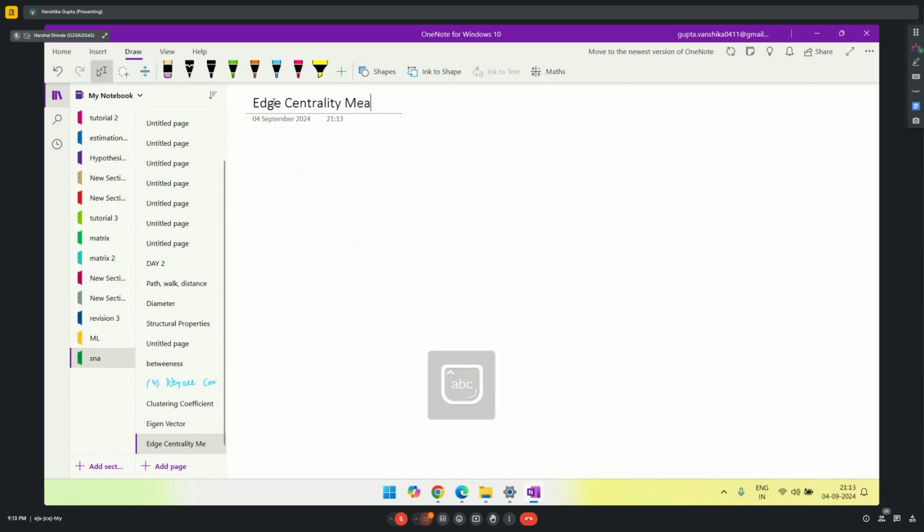The first one is edge betweenness and the second one is edge embeddedness. So what's the difference between these? Let's discuss.